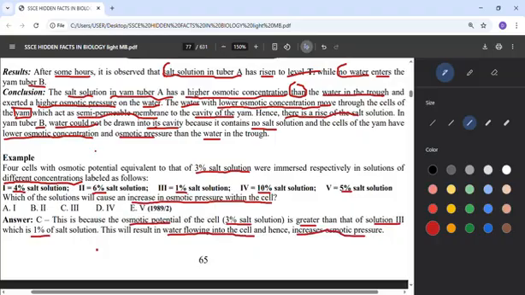So let's quickly look at a question here. This question is talking about having 4 cells.